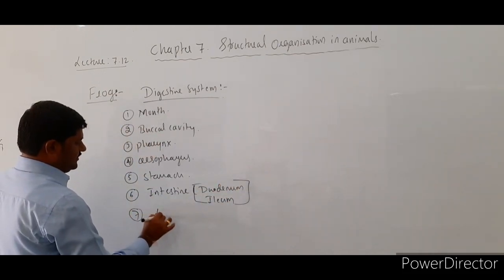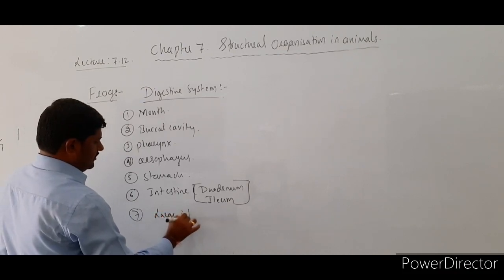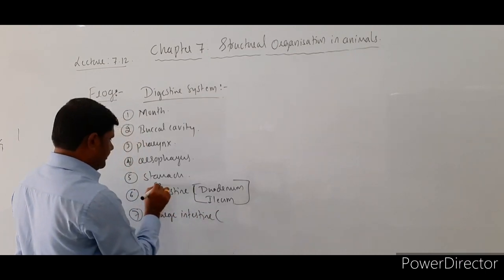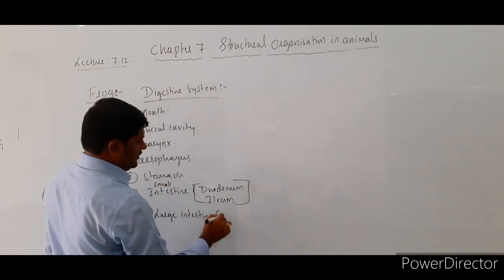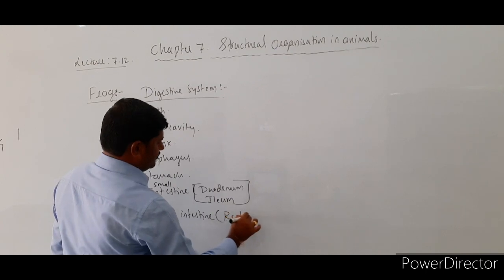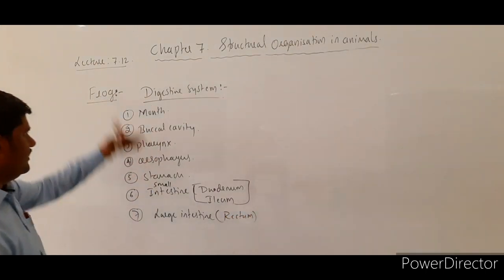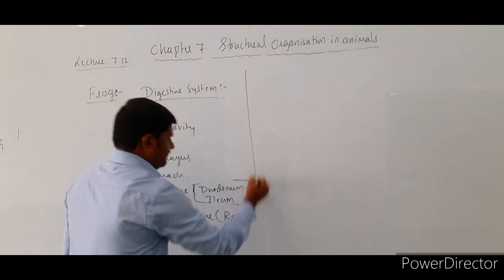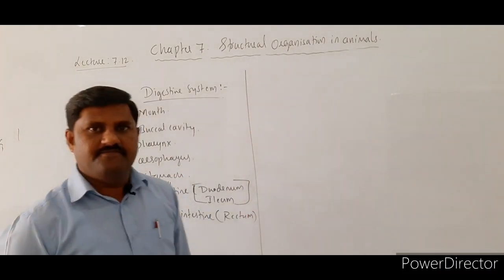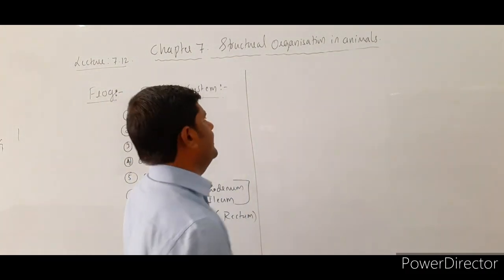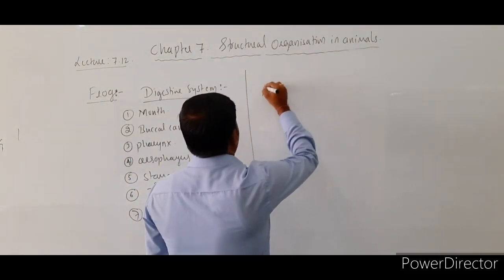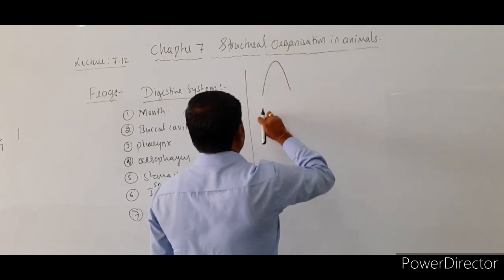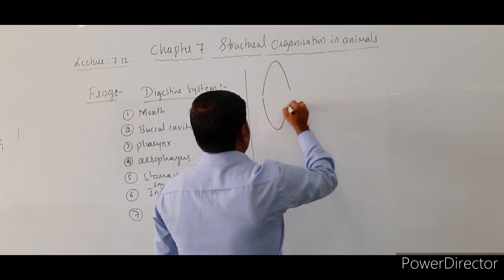And the large intestine, this is the small intestine, what we call it. The large intestine has only the rectum, right? So these are the major parts that we come across in the digestive tract of this frog. So let us see the frog's digestive tract itself, right? As I had shown you, the mouth is a conical shaped one.